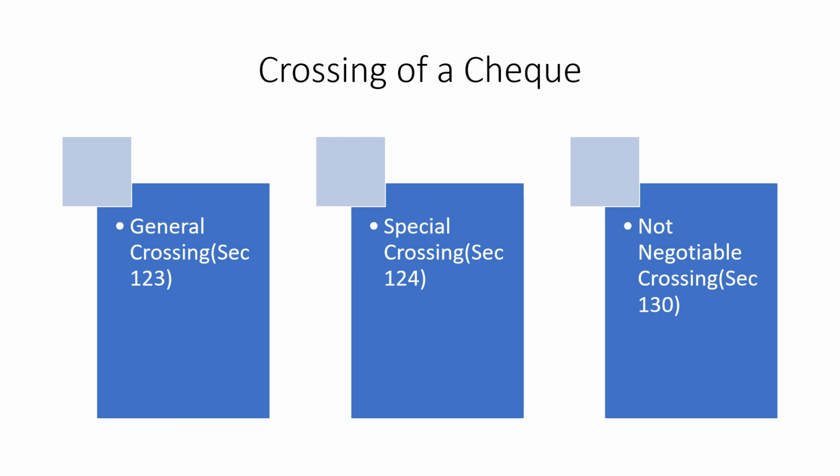Then the next is not negotiable crossing. If in between the parallel lines they write not negotiable, that means a person who has received that check cannot negotiate it, cannot transfer it to somebody else. Well, strictly it doesn't say no transfer, it doesn't specify anything about it, but there's a lot of risk if you transfer that. For example, if A gives a check to B and B in turn transfers it to C, there is a risk involved, because if the check is dishonored, then C will also not get a better title.